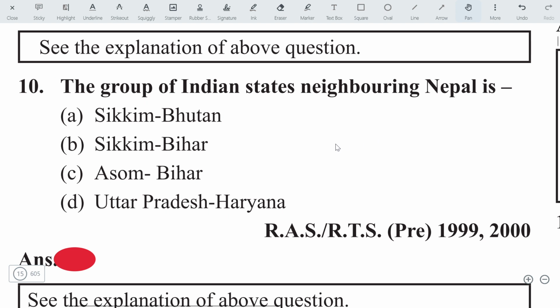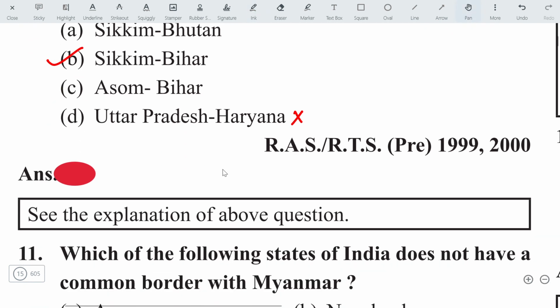Let's move on to the next question. The group of Indian states neighboring Nepal. Which state neighbors Nepal? Assam. You can also apply some elimination method here. Haryana doesn't share. Sikkim and Bihar share, right? Sikkim and Bihar share a boundary with Nepal. Then the answer will be B.